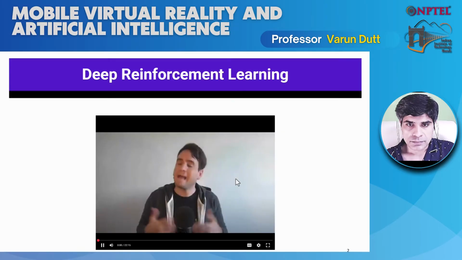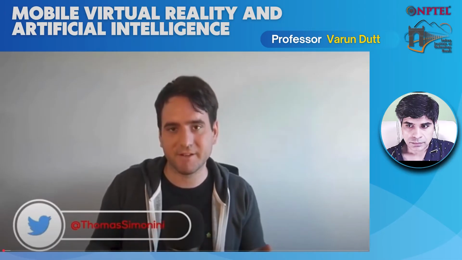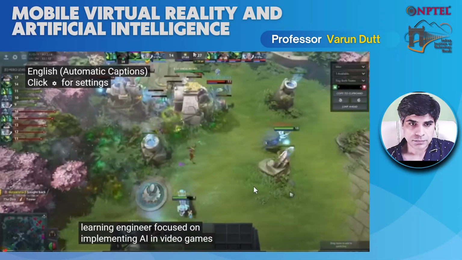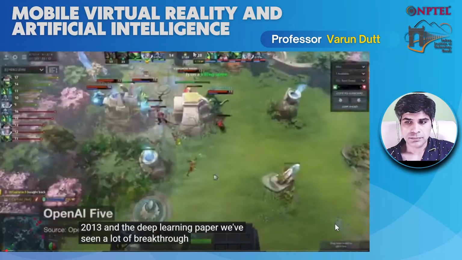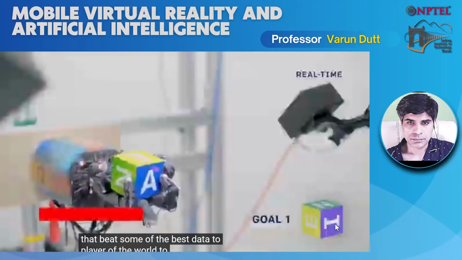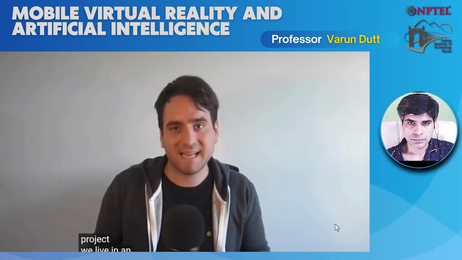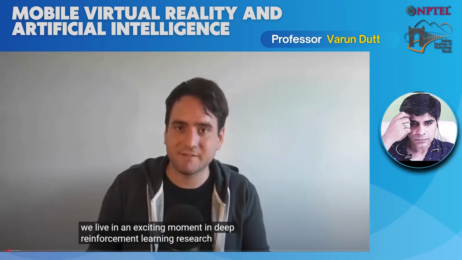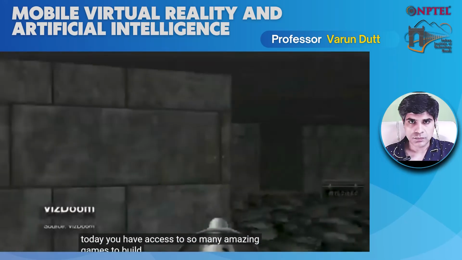Hey there, welcome to the most fascinating topic in AI, deep reinforcement learning. My name is Thomas Simonini, and I'm a deep reinforcement learning engineer focused on implementing AI in video games. Since 2013 and the Deep Q-Learning paper, we've seen a lot of breakthrough, from OpenAI 5 that beats some of the best Dota 2 players of the world, to the Dexterity project. We live in an exciting moment in deep reinforcement learning research, and today you have access to so many amazing games to build your agents.